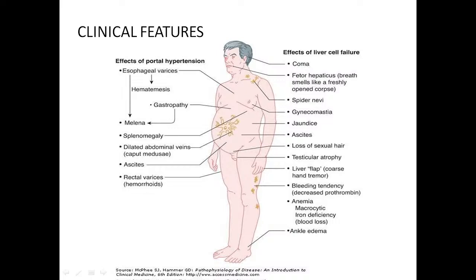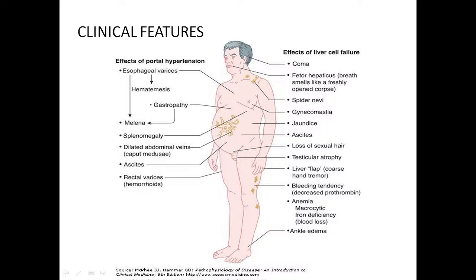A few manifestations will be due to portal hypertension. Why does portal hypertension occur in cirrhosis of the liver?